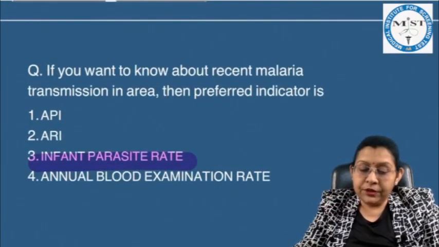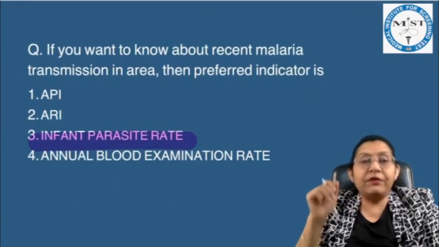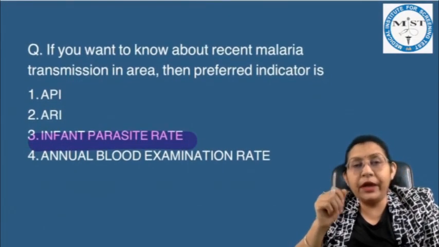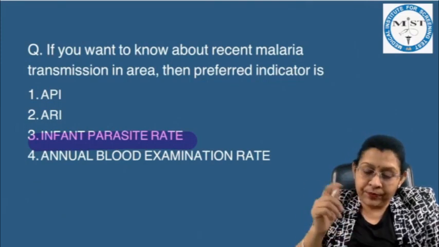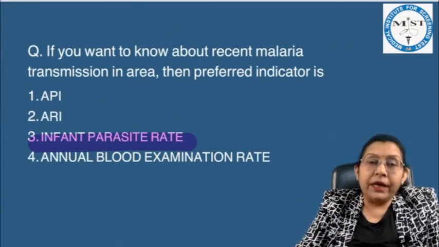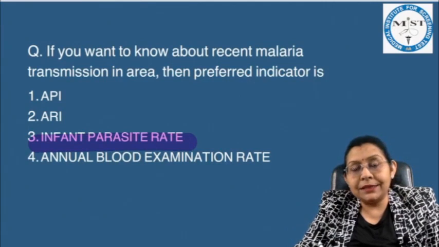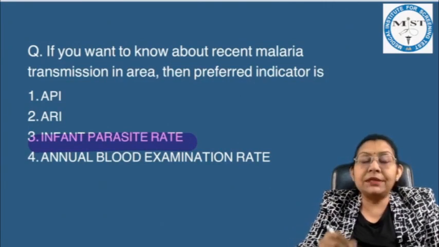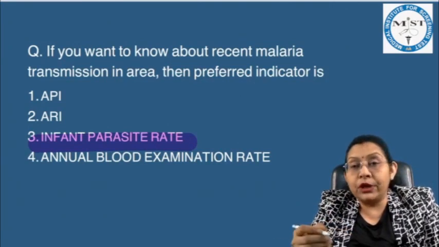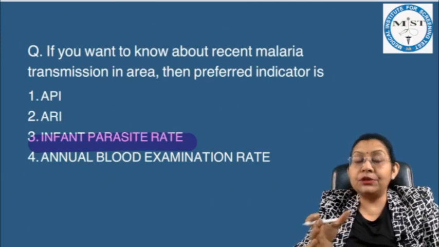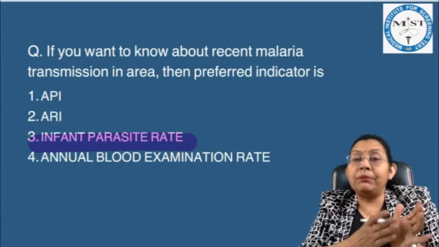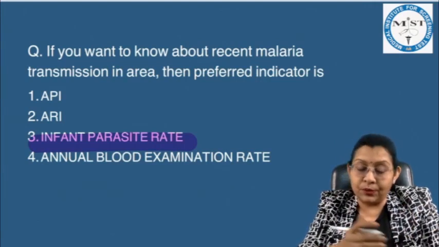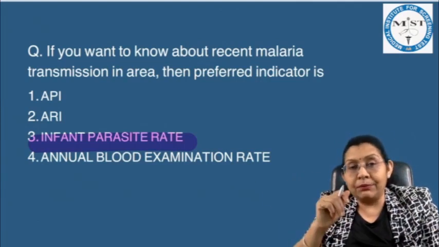The next question: if you want to know about recent malaria transmission in an area, then the preferred indicator is... Now API, the annual parasite incidence, gives us an idea about the appearance of new cases. But it is not showing that it is only in the recent past, it can be an earlier infection also, because chronic malaria cases can persist.